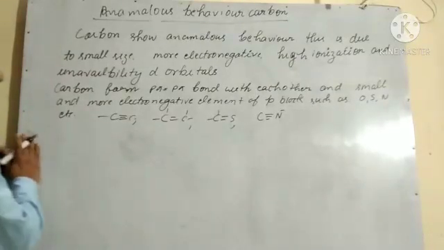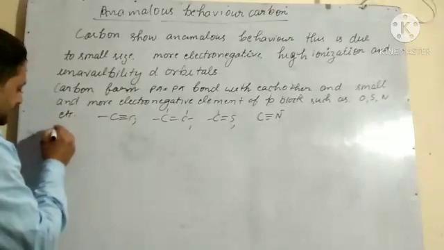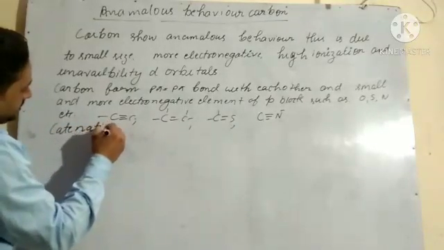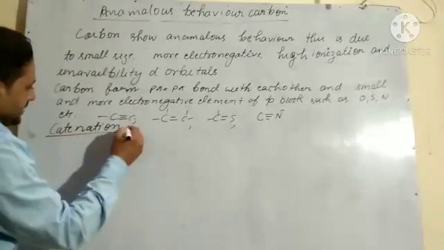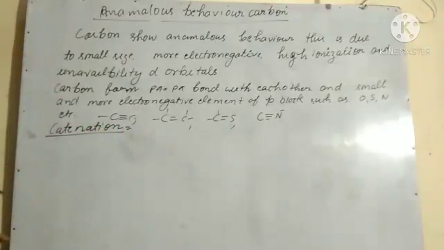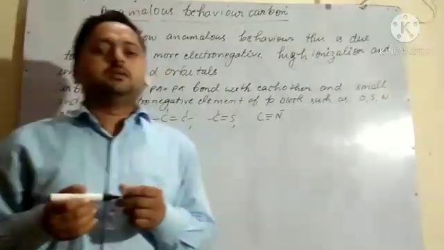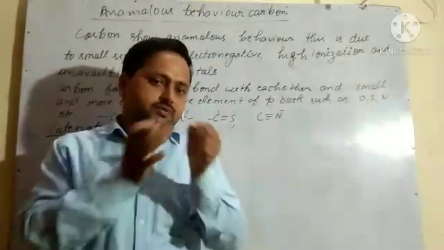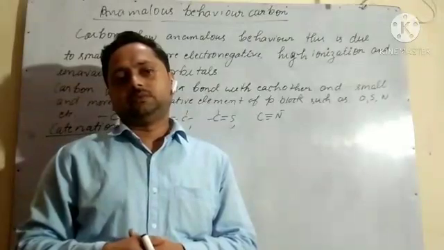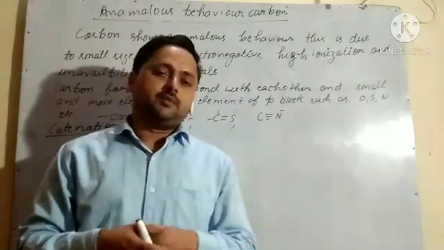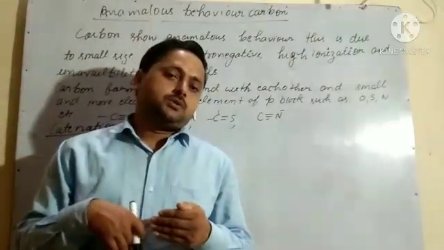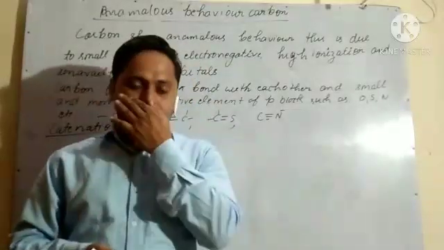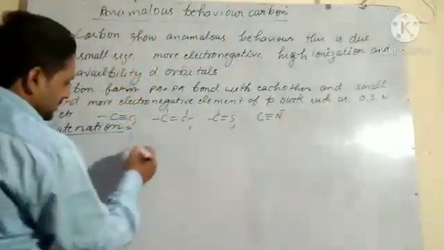Next property is catenation. What is catenation? Catenation is nothing else but carbon linking to other carbon by forming covalent bonds to form a ring or chain structure.